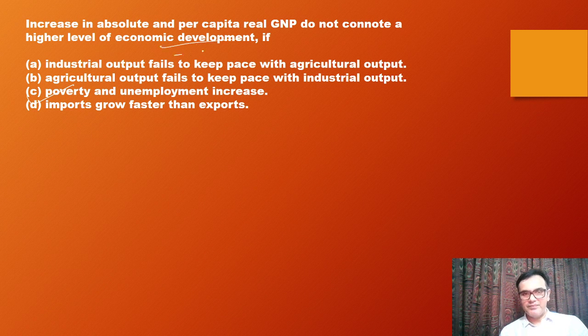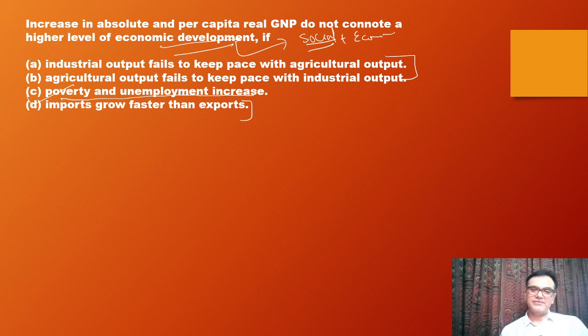You see the development quotient, what is this? Development is when we say there is a simultaneous progressive change in both social and economic indicators. All these three are economic indicators. This is essentially a social indicator. So when you look at it, it's very easy to identify if you know the definition of development.